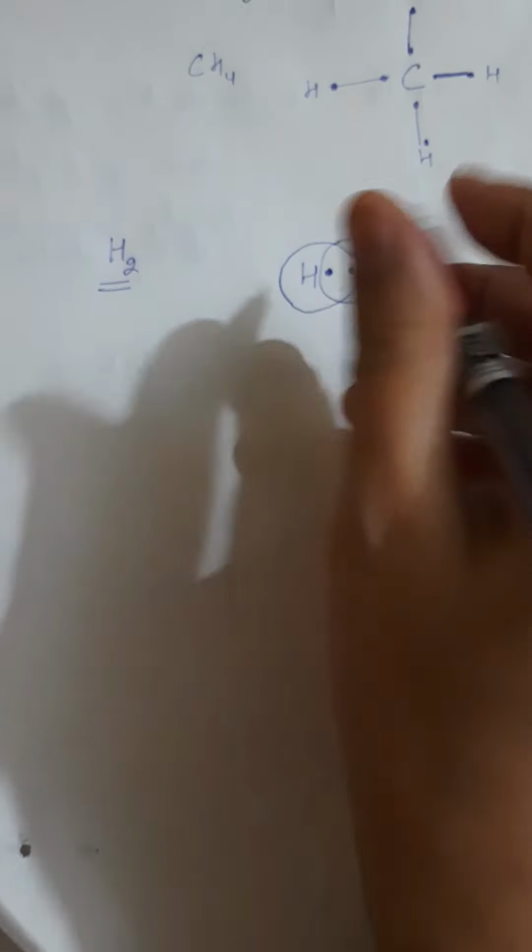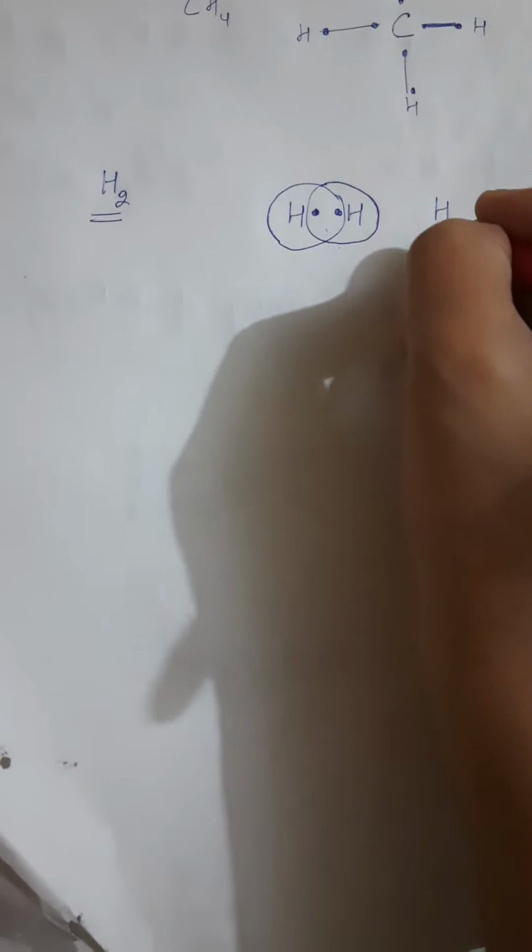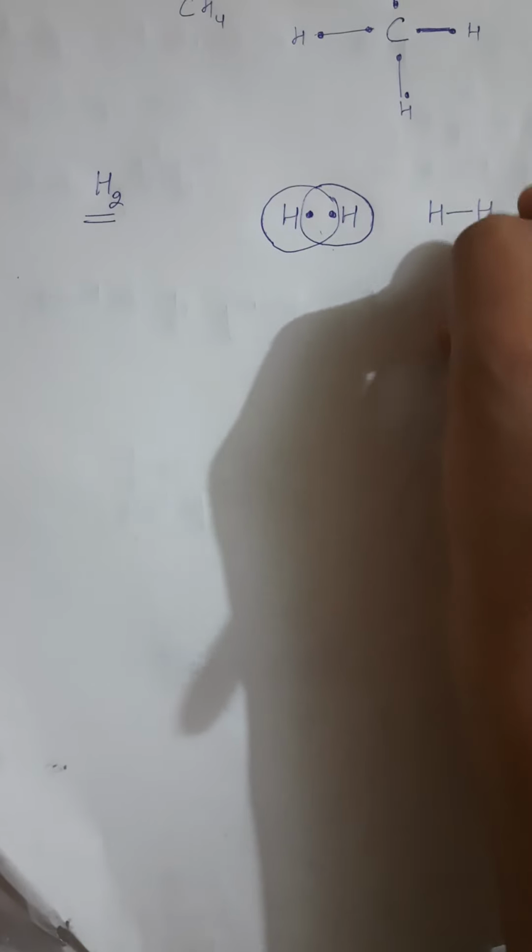Sharing means these two electrons belong to each hydrogen. So I can represent it in this way. This is sharing, and this is the hydrogen-hydrogen bond.